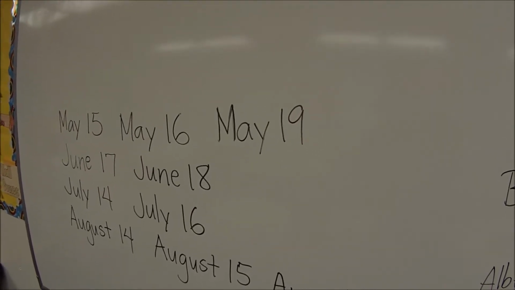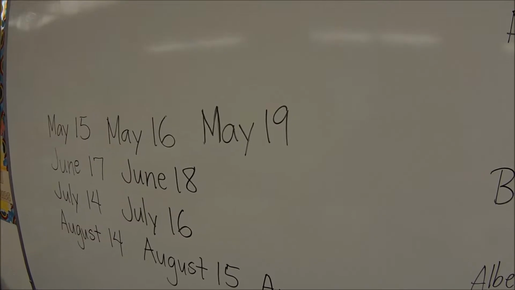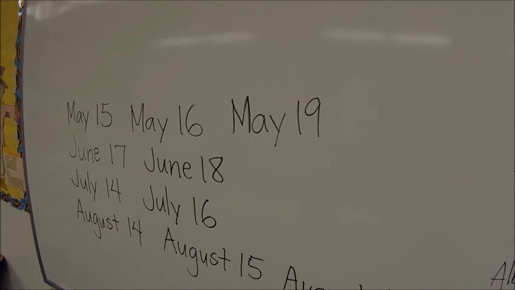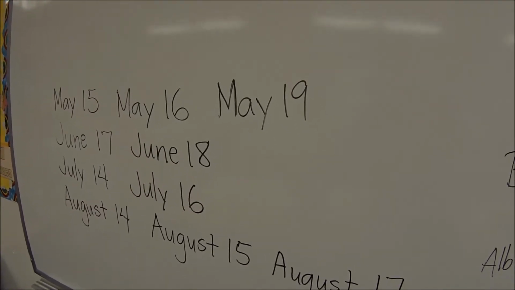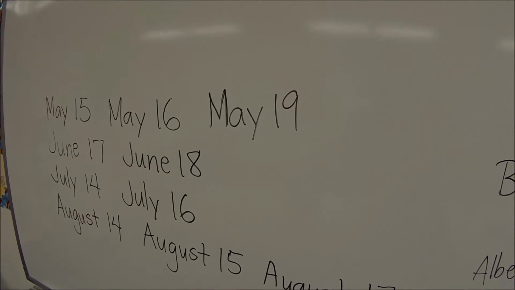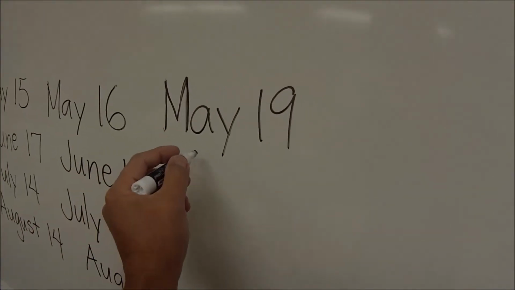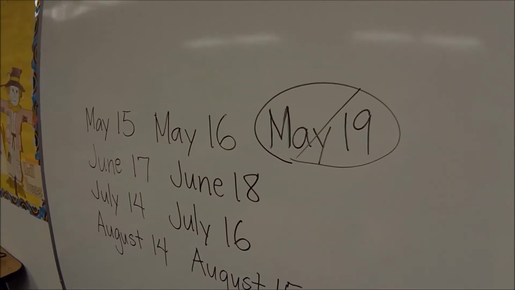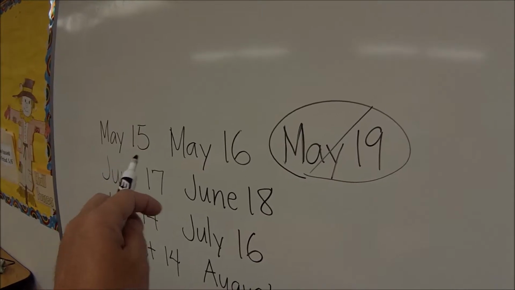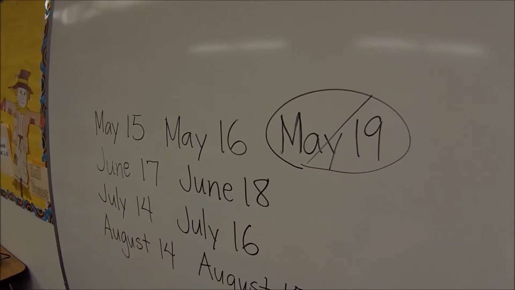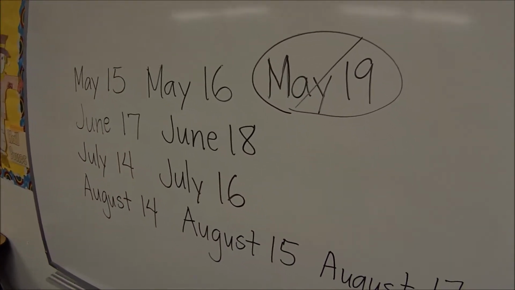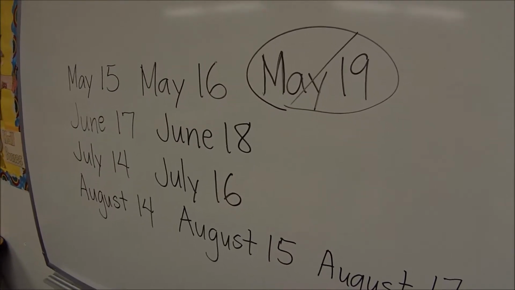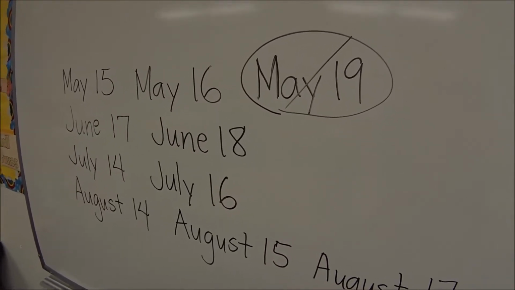If Albert got the month of May and he knows that Bernard doesn't know the birthday, then he knows that Bernard would have said something if he had gotten 19. But you would think, well, what about May 15th and May 16th? Albert knows that Bernard doesn't know this birthday either.